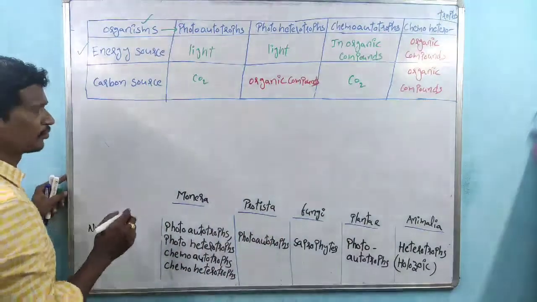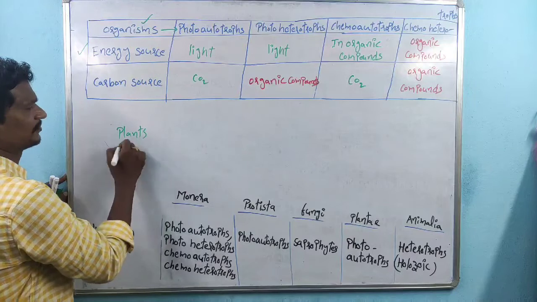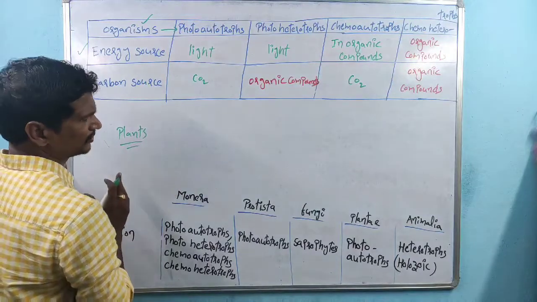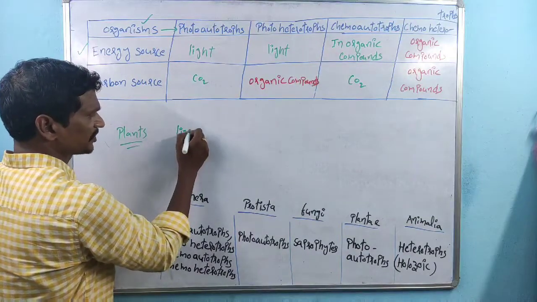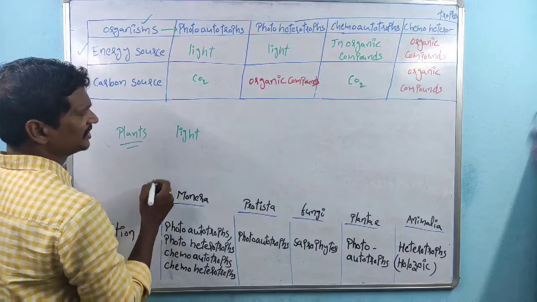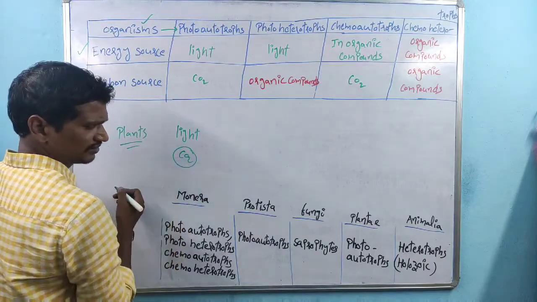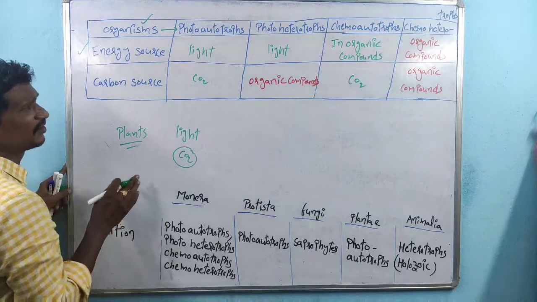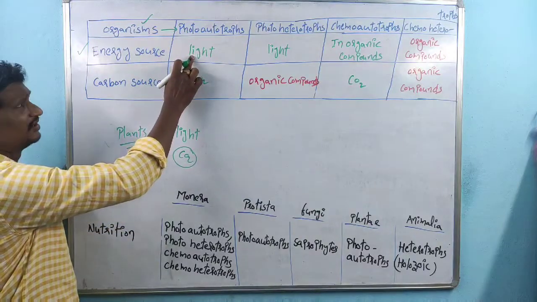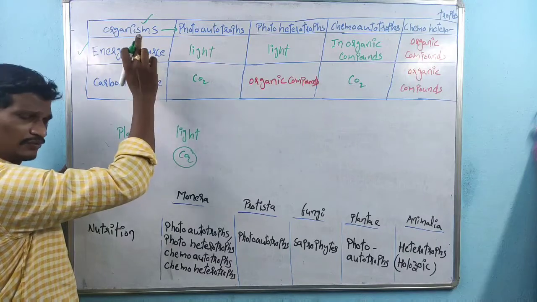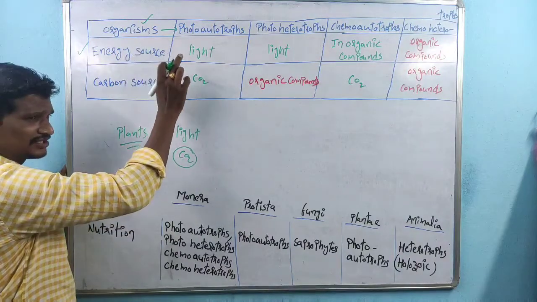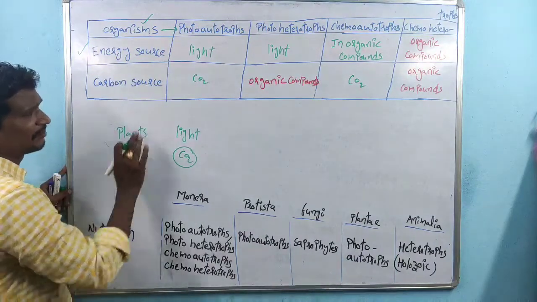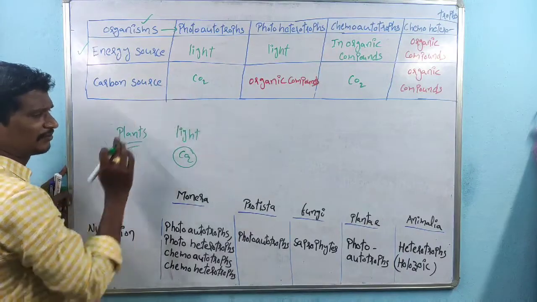The very first one is the photoautotrophs. We know the best example is plants. Sir, why are plants photoautotrophs? Plants absorb light energy, and plants absorb carbon dioxide from the atmosphere. So the energy source required for food synthesis is light, and the carbon source is carbon dioxide.